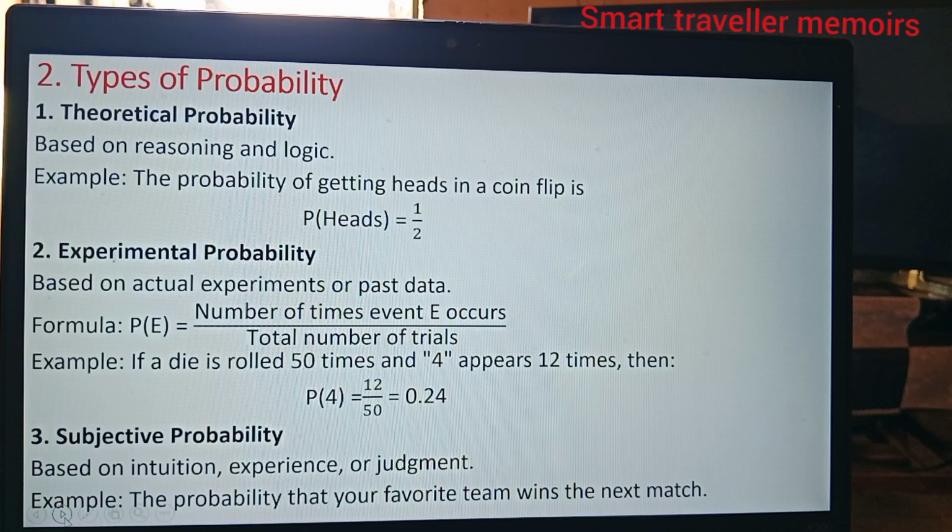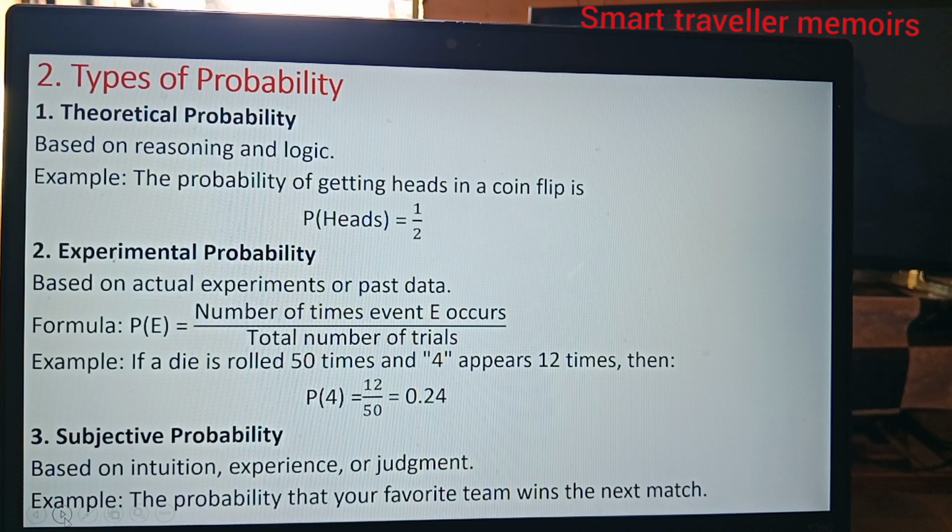Types of probability. There are three types of probability, and the first one is known as theoretical probability. Theoretical probability is based on reasoning and logic. For example, the probability of getting heads in a coin flip, e.g., the probability of heads equals a half.